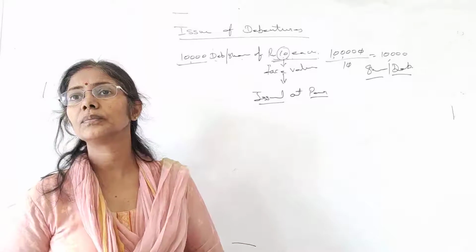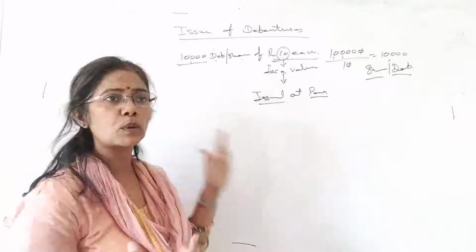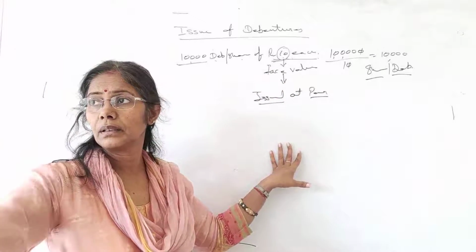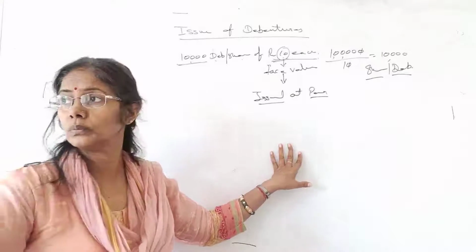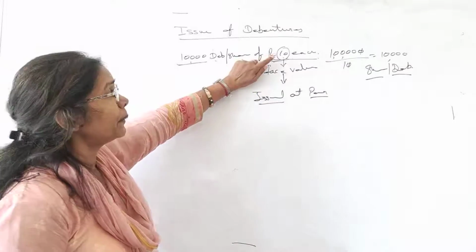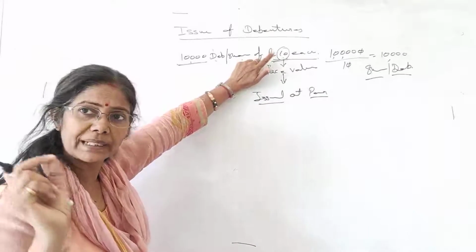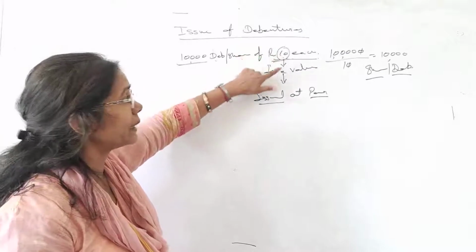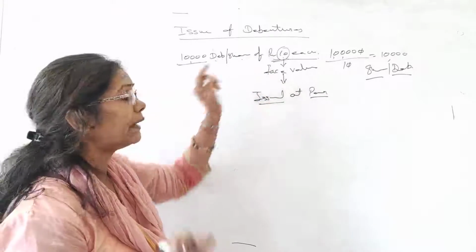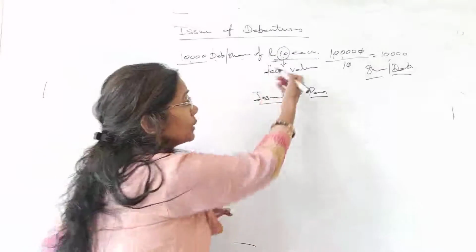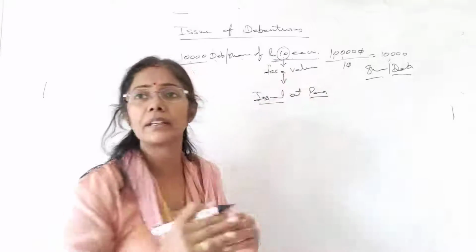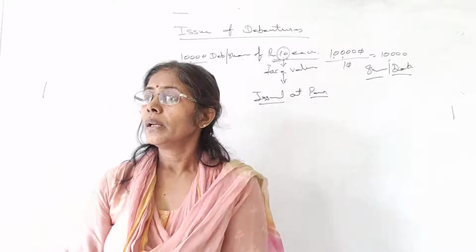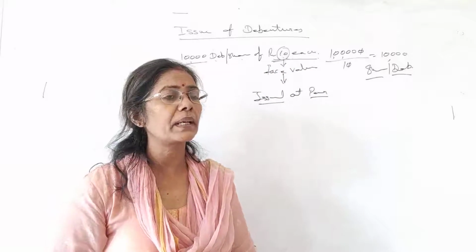Are you getting my point? Yes, everyone. Of course, we will proceed with this topic, but let's understand it. Ajay, Vishnu. Companies decide the smallest denomination, that is 10 rupees here, and this is termed as face value. And when company issues the shares at the same price as the face value, this is called issued at par.